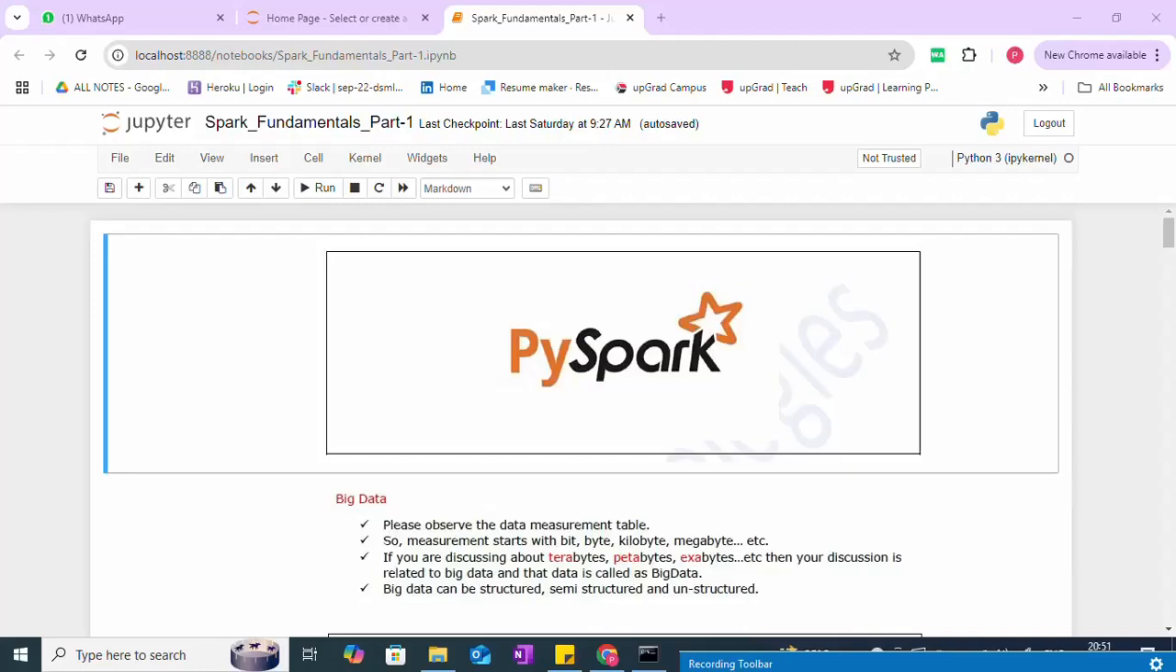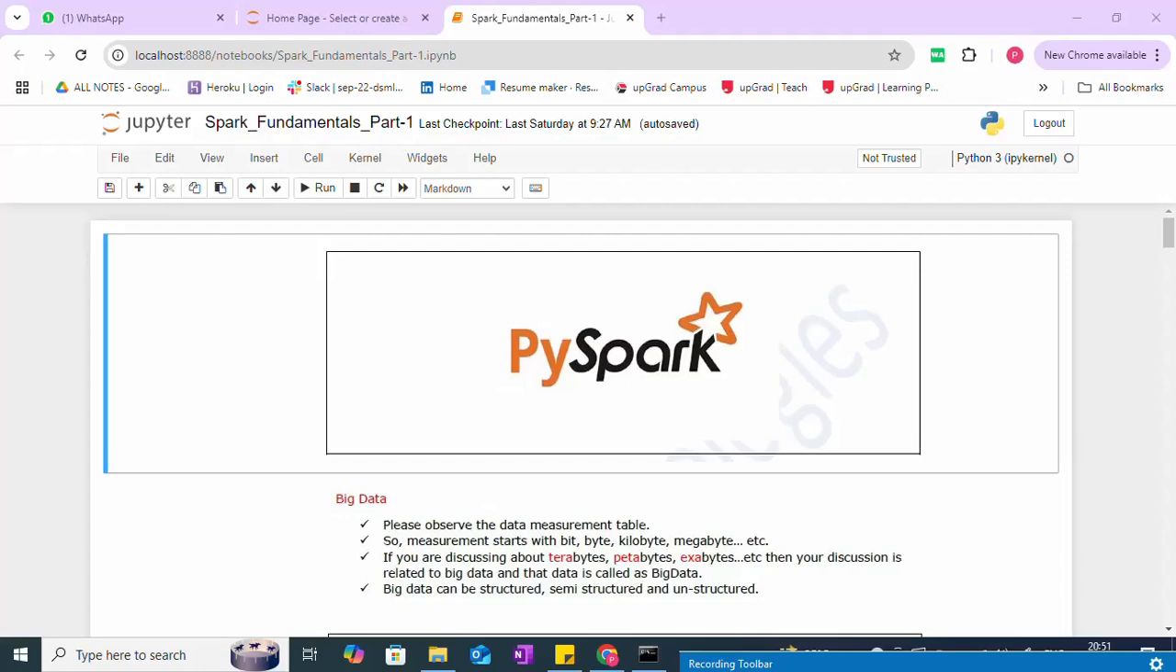Hi, today we are going to start the first session regarding PySpark. First we need to understand what Spark is, then how to write Spark, or how to use the Spark framework with different programming languages.